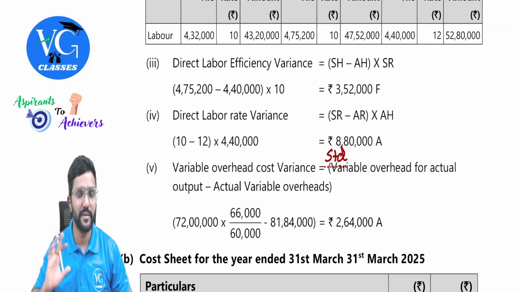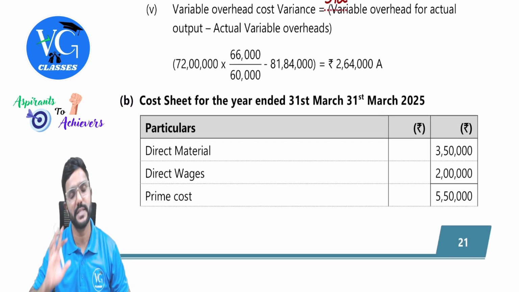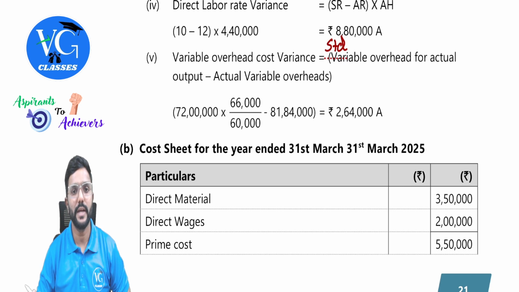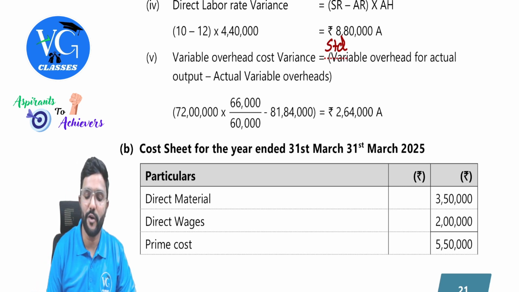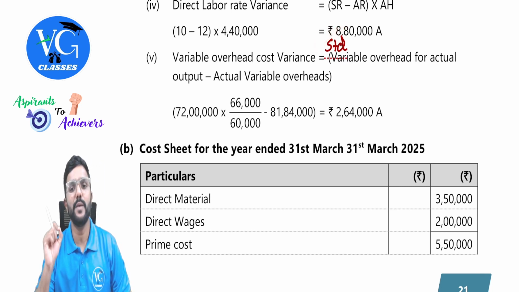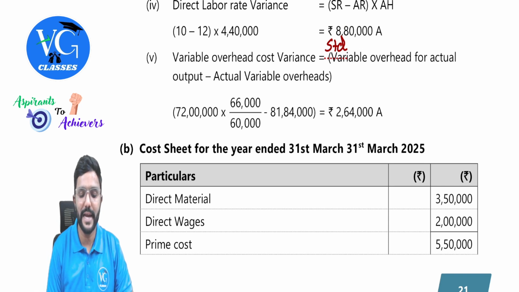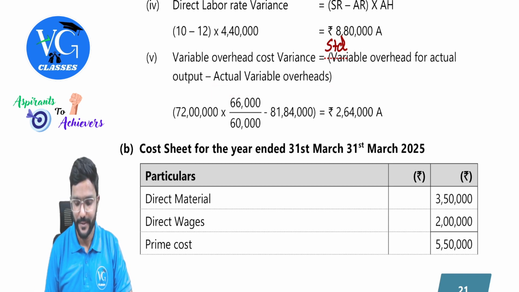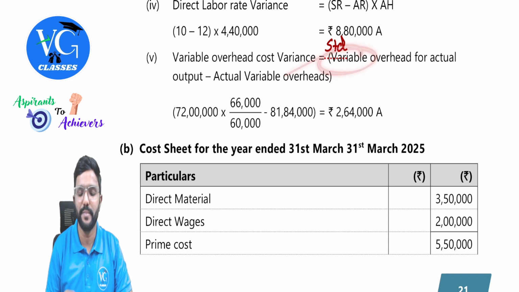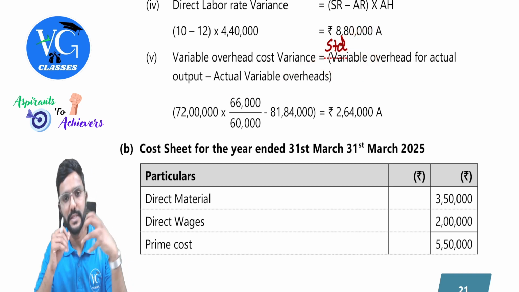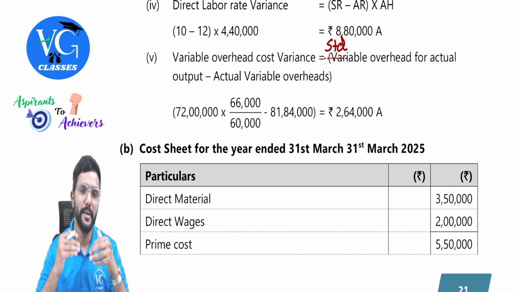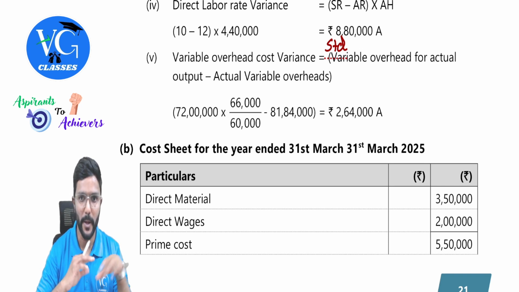Okay, and please be careful. They have not asked all the variances. Whatever they have just asked, please do that. Then coming to variable overhead cost variance, the formula is standard variable overhead for actual output minus actual variable overheads, guys. So in this suggested answer, standard is missing. Better write that also. Standard variable overhead for actual output minus actual variable overhead.